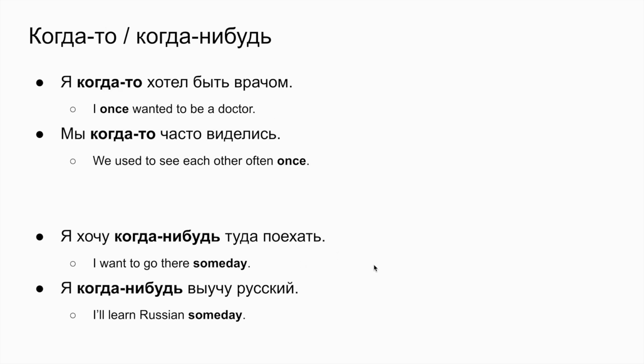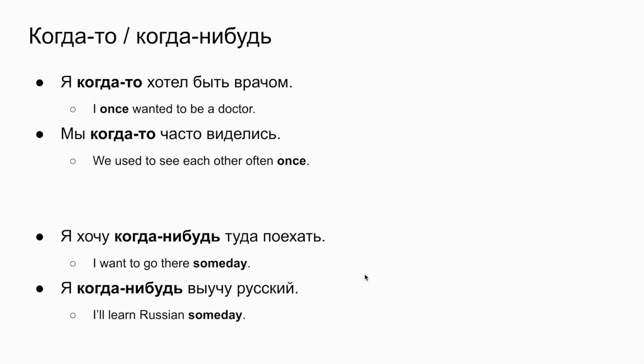Когда-то, когда-нибудь. Я когда-то хотел быть врачом. I once wanted to be a doctor. There was one specific time when I wanted to be a doctor. Когда-то. We don't say which exact time, but there was one exact time. Мы когда-то часто виделись. We used to see each other often, once. So, there was a time, might be, I don't know, a year, 2 years, it doesn't matter, right? And it doesn't matter which exact time, but there was this time when we used to see each other often.